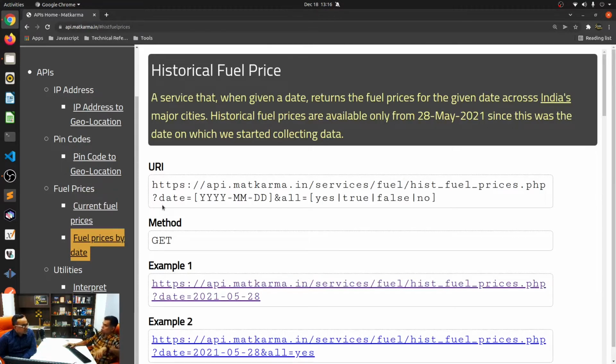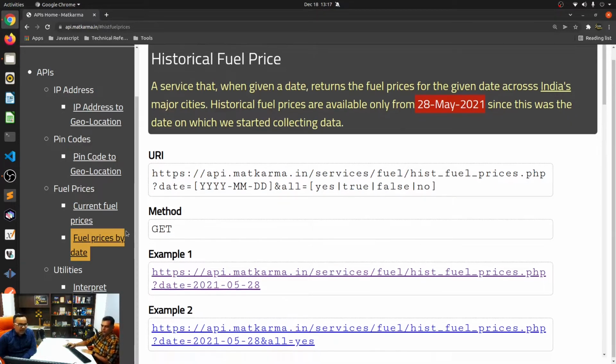You can get historical fuel prices. I have started recording these fuel prices from the 28th of May 2021 onwards. You can go back on these fuel prices up to this date, so about 6 months or so of info.